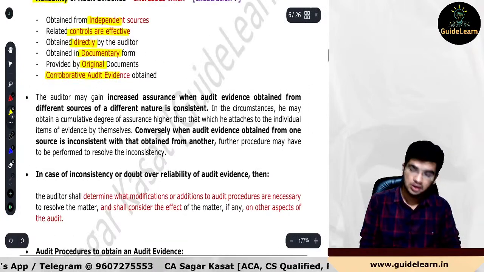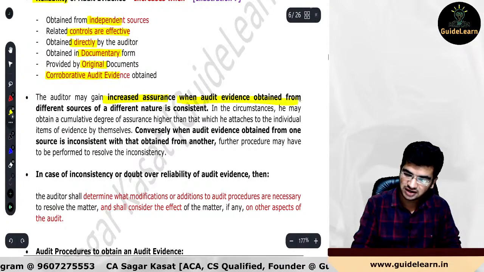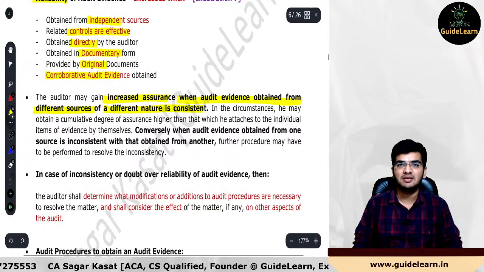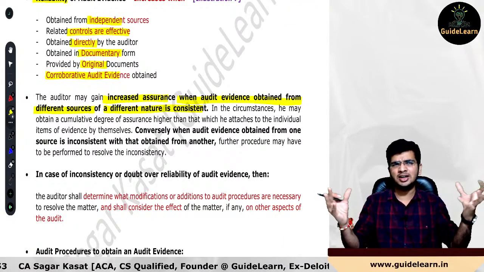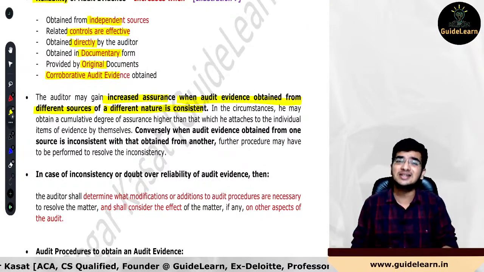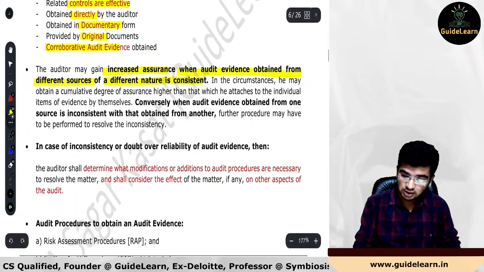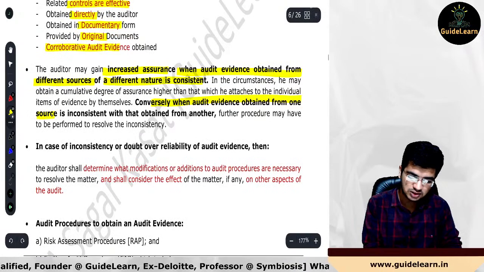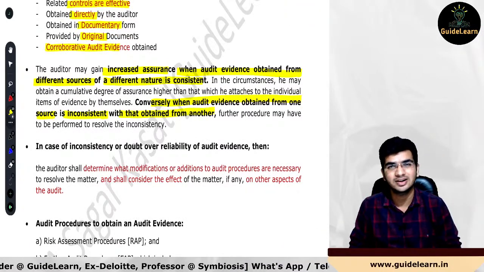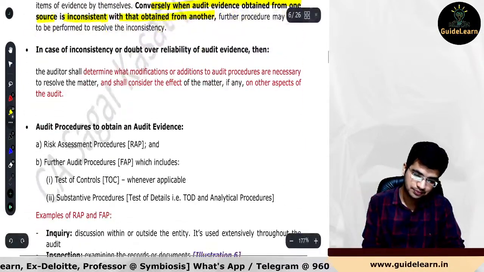Easy one. What they are saying, look at this. The auditor may gain increased assurance when the audit evidence obtained from different sources of a different nature is consistent. Very easy. Where you are obtaining audit evidence from different sources, but you arrive at the conclusion which is ultimately the same, your assurance will obviously increase because of that. Conversely, when audit evidence obtained from one source is inconsistent with that obtained from another, then obviously you need to perform additional audit procedures in order to increase the audit assurance.